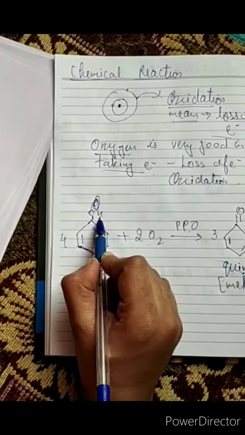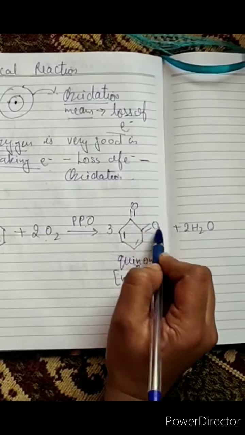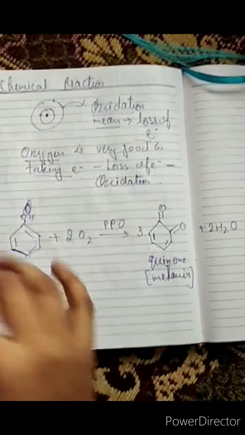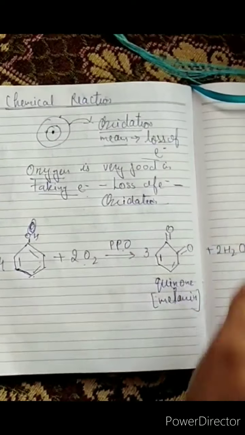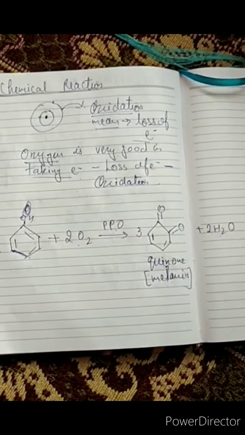Here hydrogen is attached, but after the reaction hydrogen is removed, so this is oxidation. Students generally know this terminology. You can easily see removal of hydrogen means oxidation.